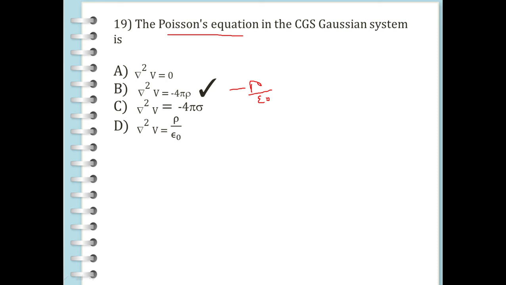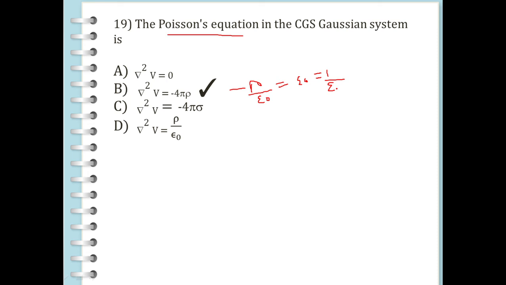Next, how did we get minus 4 pi rho? In this one, del square V equal to minus rho by epsilon will come. What is the value of epsilon here? 1 by 4 pi. So we are just substituting in the formula here. If you have a doubt, please go through the Laplace equation formula at SR Physics Academy.